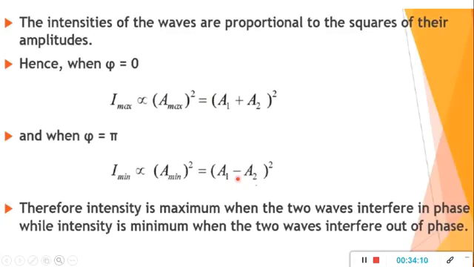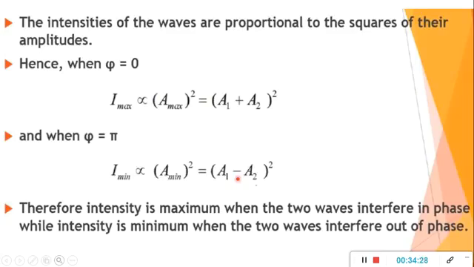Clear? So this is the conclusion: intensity is maximum when the two waves interfere in phase, while intensity is minimum when two waves interfere out of phase.